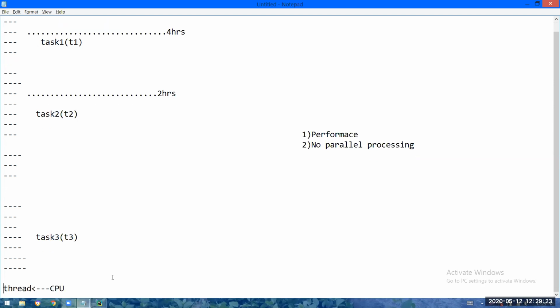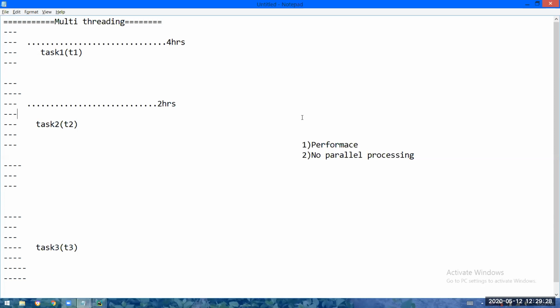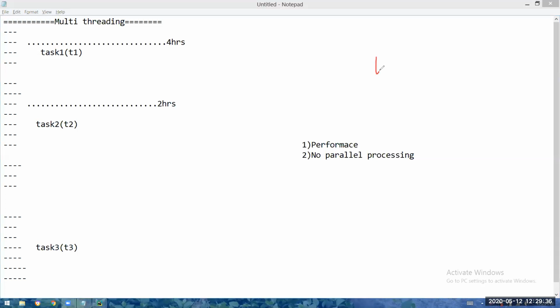Okay, now what will happen? Let us say T1 thread has taken the CPU, and it is executing the first piece of code.